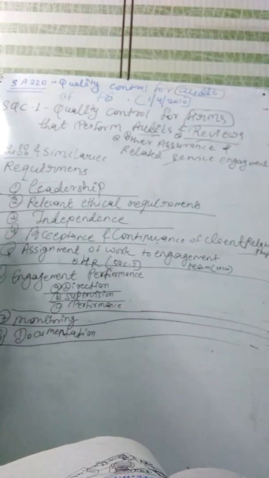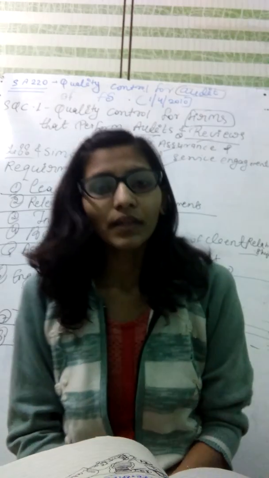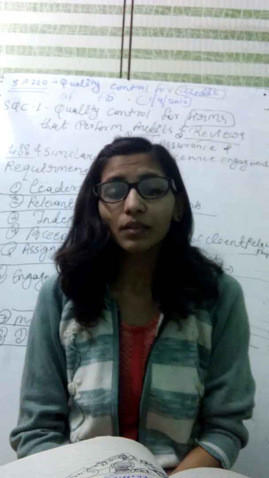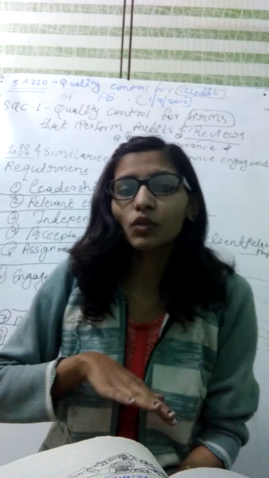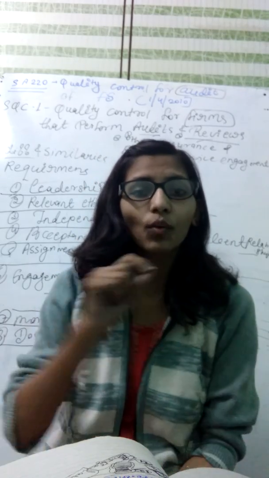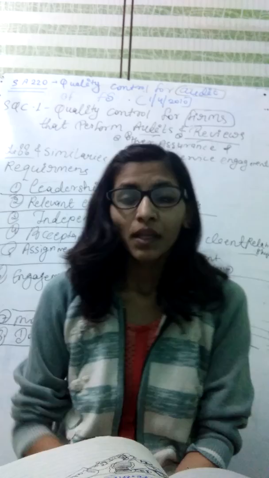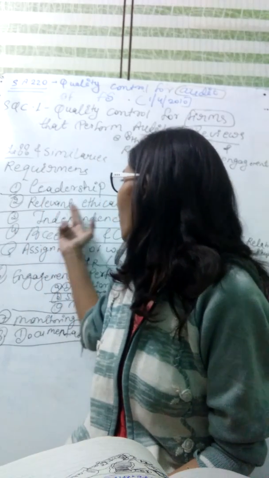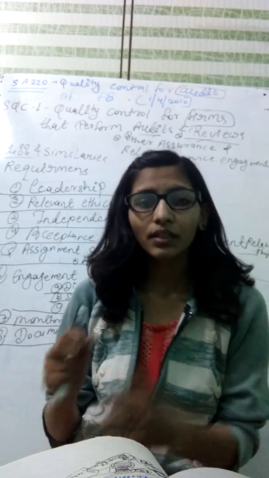Okay, first among the requirements we talk about leadership. In SA 220 there is an engagement partner who takes responsibility for the overall quality control of the audit. Second is relevant ethical requirements.